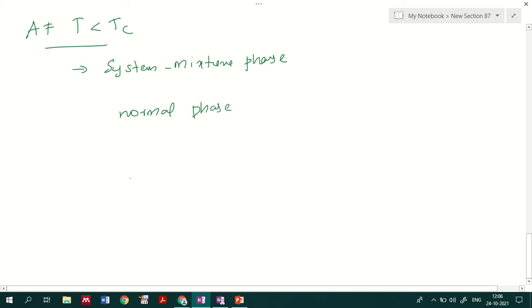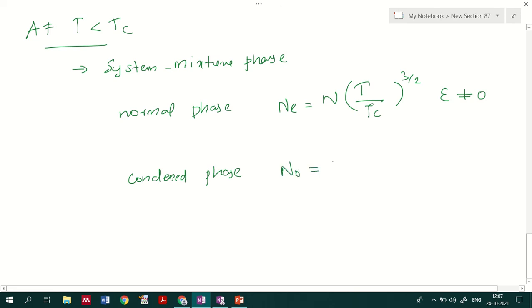One is the normal phase and the other is the condensed phase. Normal phase means the particles will be mostly at the excited level, so Ne equals N into (T by Tc) raised to 3 by 2, and this occurs at epsilon not equal to 0. The condensed phase is where the number of particles in the ground state is larger, so N minus Ne, which occurs at epsilon equal to 0, where epsilon is the single particle energy representation.